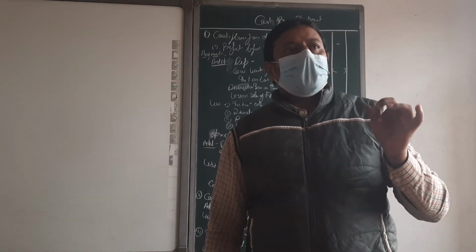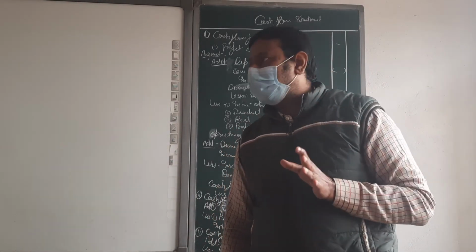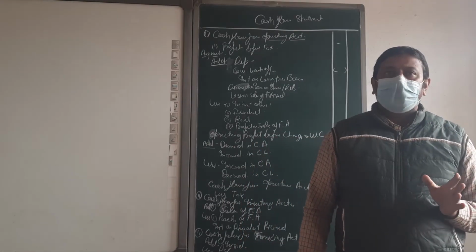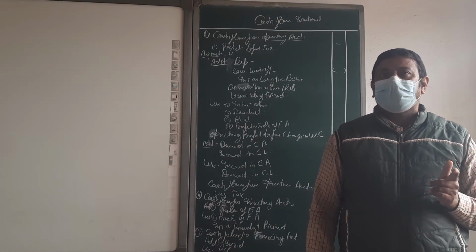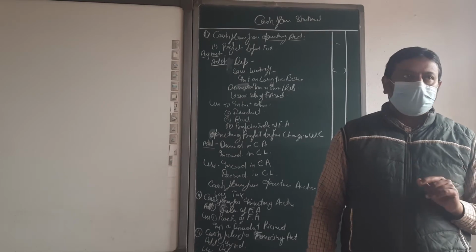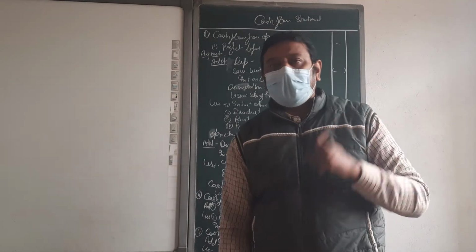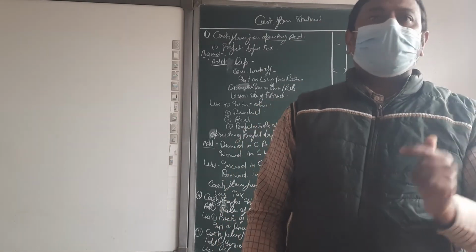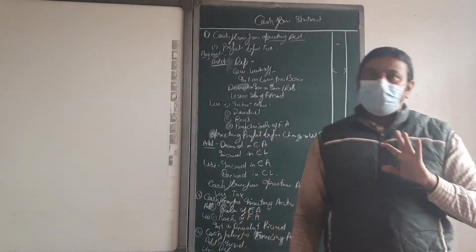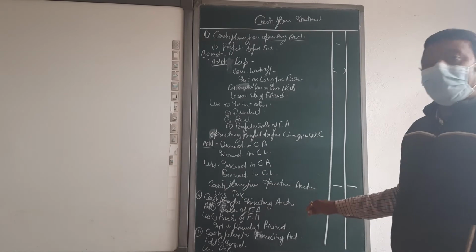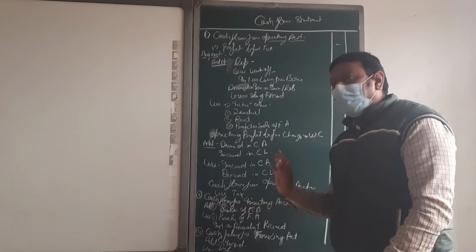Means if you are going to sell your fixed assets, then cash in or out? In. Then add. You are going to purchase your fixed assets, then less. Okay? Sell, then add. Purchase, then less.